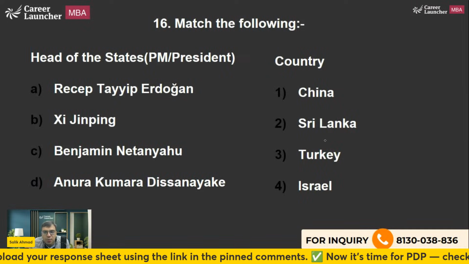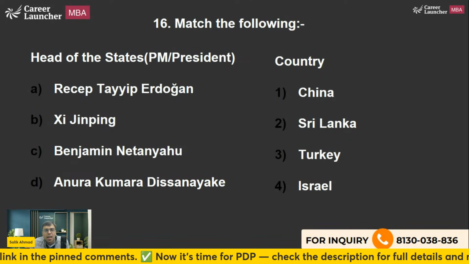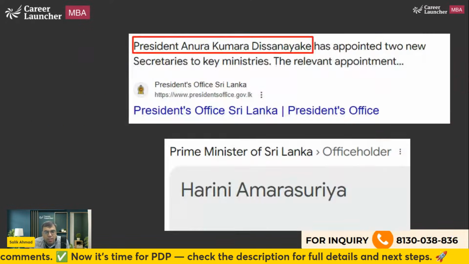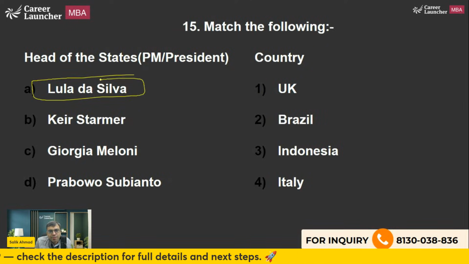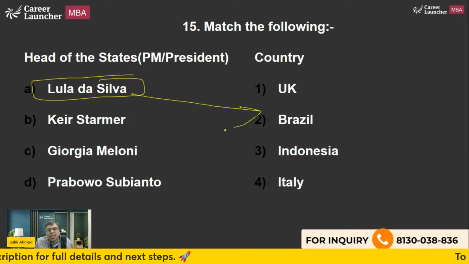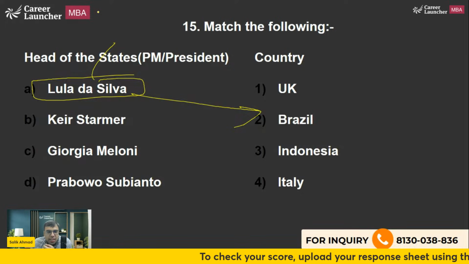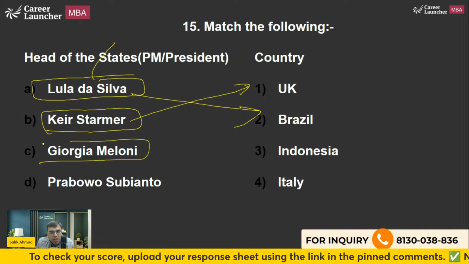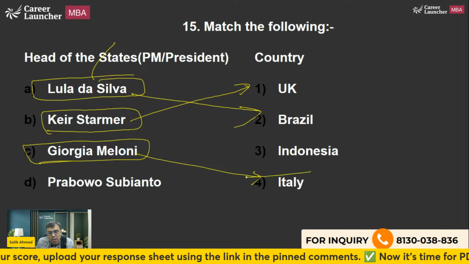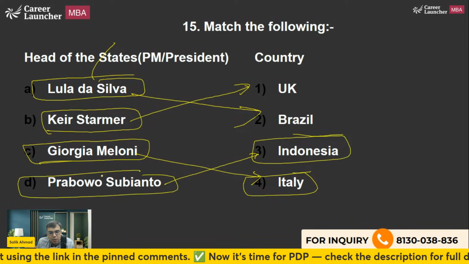इस तरह भी question पूछते हैं. They ask about the rulers or the prime ministers and the president, head of the state, and matching with the country. So let's talk about this one. Question 15. Lula da Silva is from Brazil, and recently we have seen COP30 being conducted in Belém, Brazil. We'll discuss that. Then Keir Starmer, everyone knows, is from UK. Giorgia Meloni, Italy. Prabowo Subianto from Indonesia. Okay, that is what you should be knowing about.